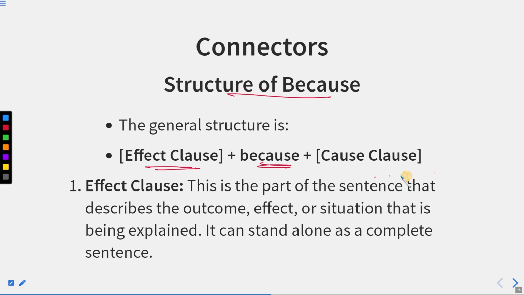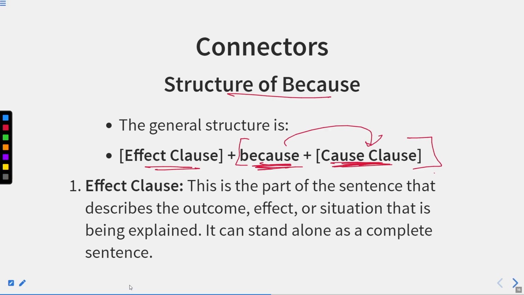This because denotes the cause clause. So wherever you have to write the cause clause, just before that the word because should come. It means if the cause clause comes in the beginning of the sentence, the word because should come in the beginning of the sentence.